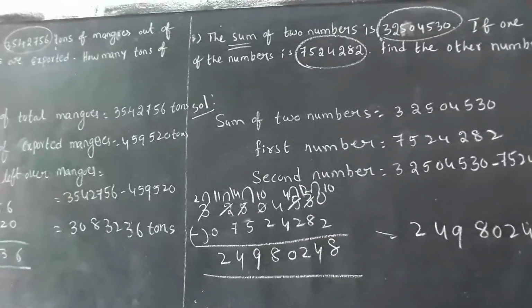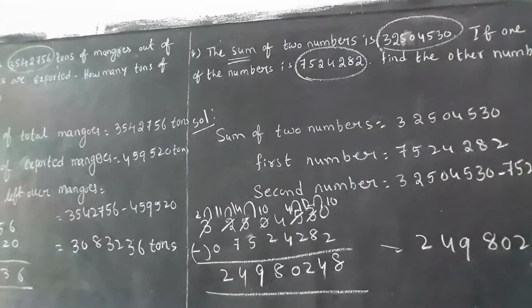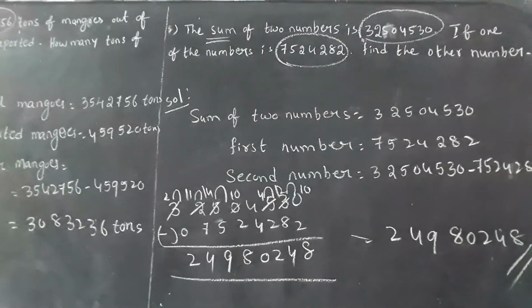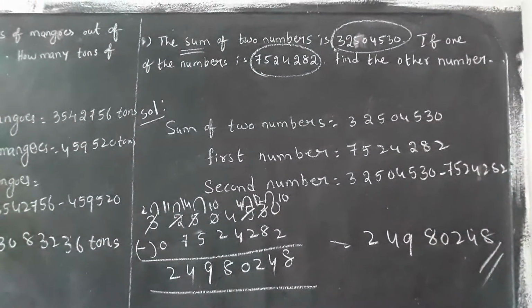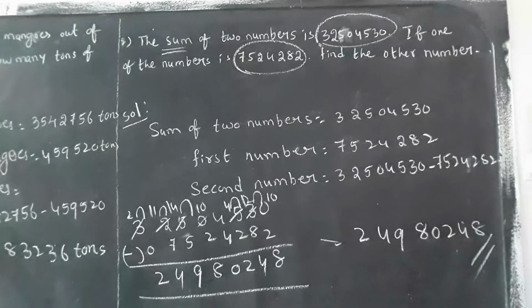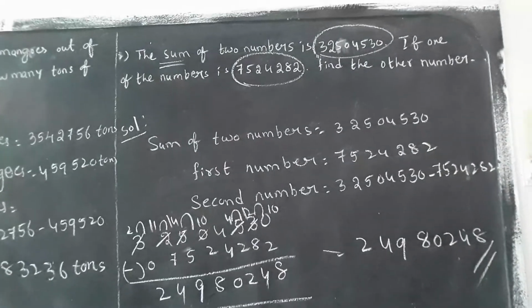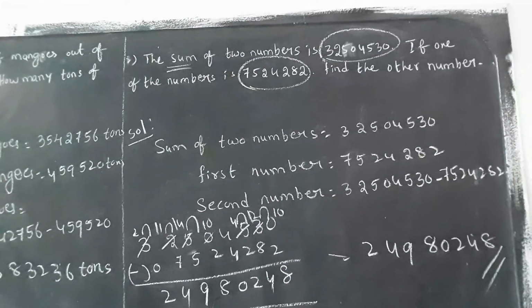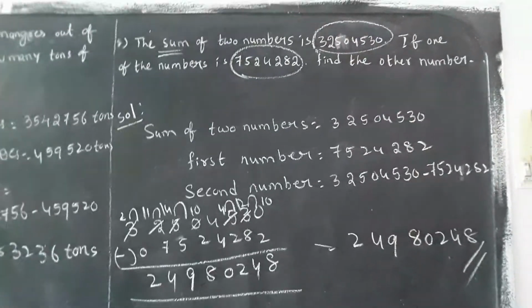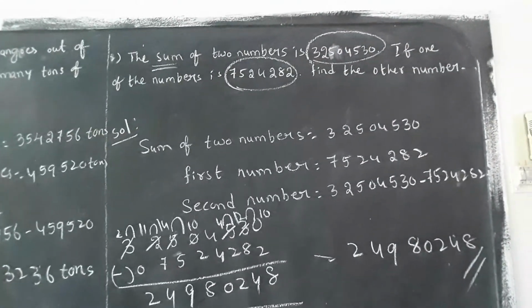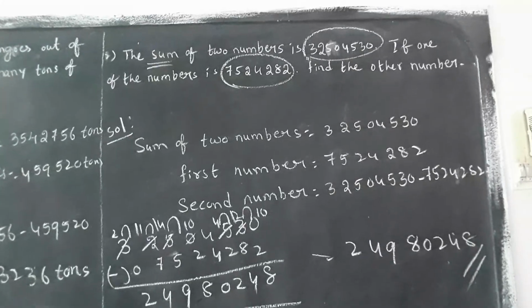What is being asked in this one? The total, the sum of two numbers, he gave. In that, the first number he gave, and the second number he is asking. Means first statement, the sum of numbers I wrote, second statement, the first number, third, total minus first one, and we will get the second number. Okay children, thank you.